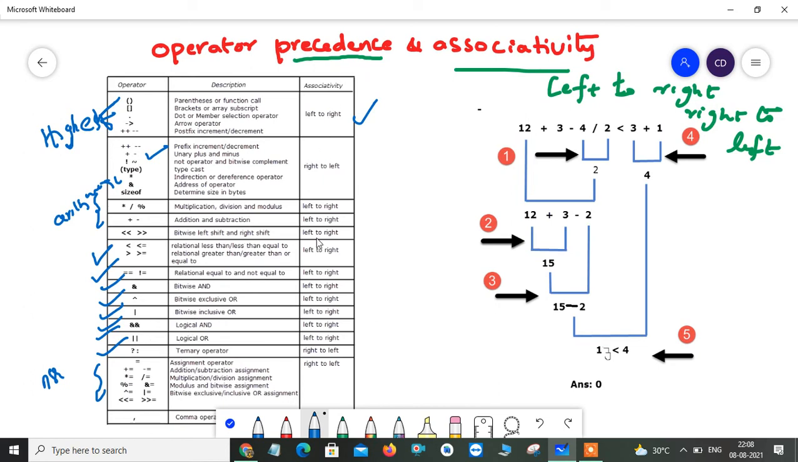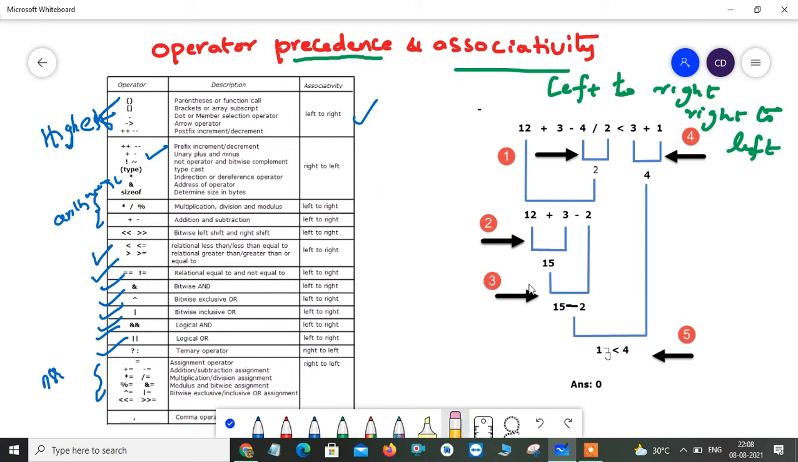So now this column tells you, whenever this particular operator comes, in which direction you are going to evaluate. Suppose I am given A plus B, I cannot do B plus A, I do A plus B. So in this direction I am going to evaluate the expression. So this is operator precedence and associativity. Now I'll explain this operator precedence and associativity with an example.